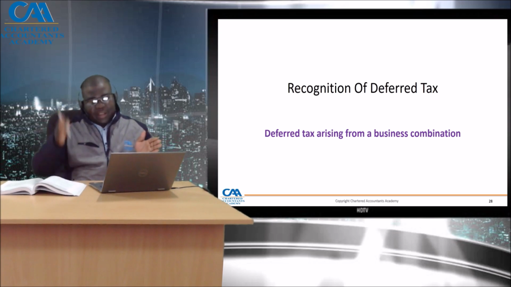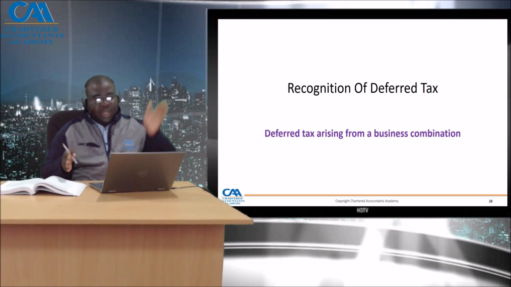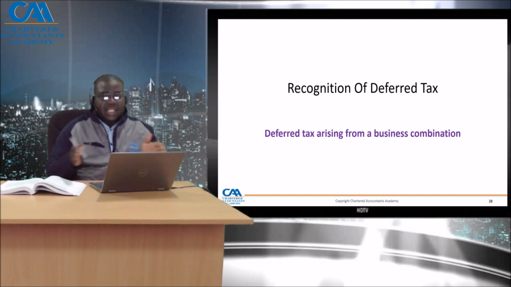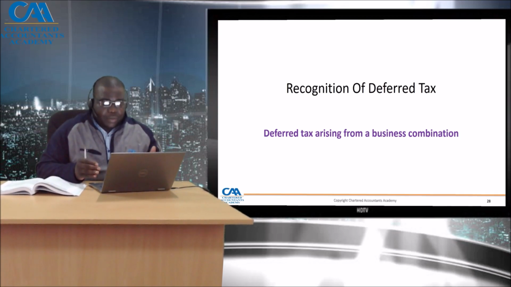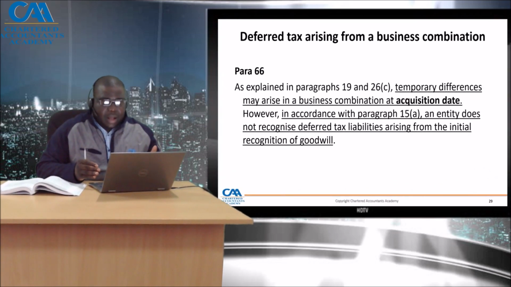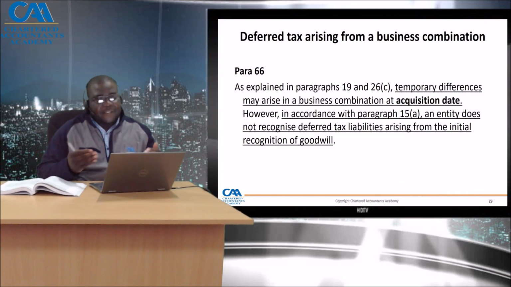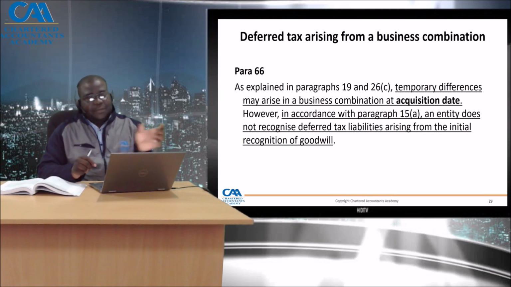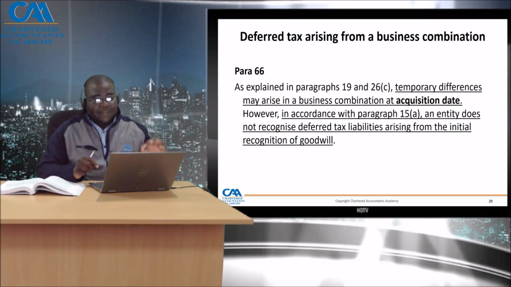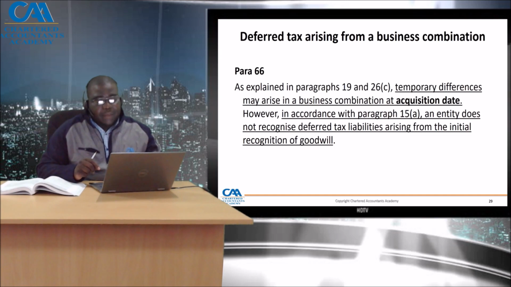The difference between the fair value at acquisition date and the carrying amount of an asset could increase our deferred tax, especially for business combination accounting purposes, and that affects goodwill. Therefore, that difference due to fair value goes to goodwill and affects deferred tax.